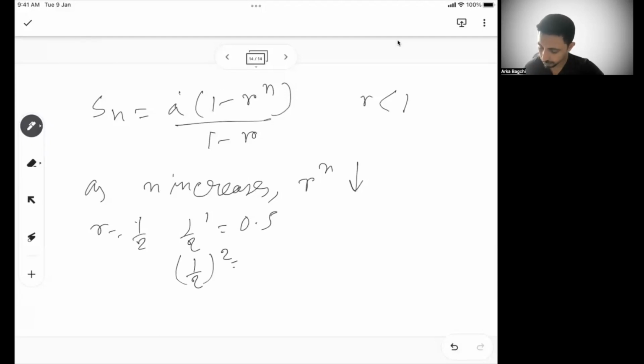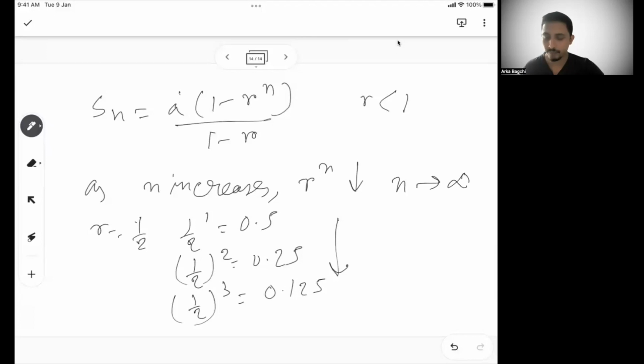Half square is 0.25. Half cube, or 1 by 8, is 0.125. So see, the values are decreasing. So as and when n increases, R to the power n typically decreases. And if n goes towards infinity, R to the power n also goes toward 0.